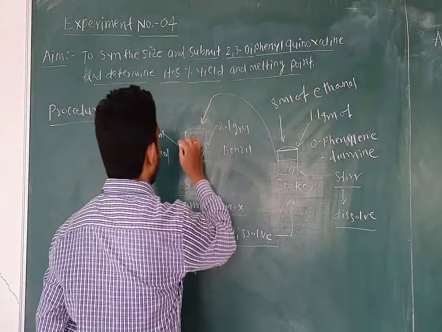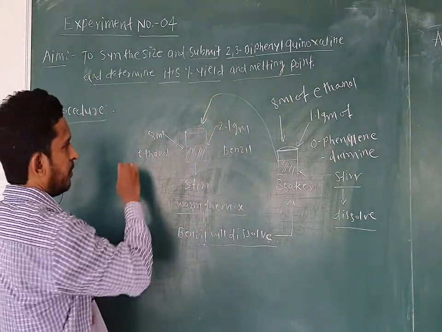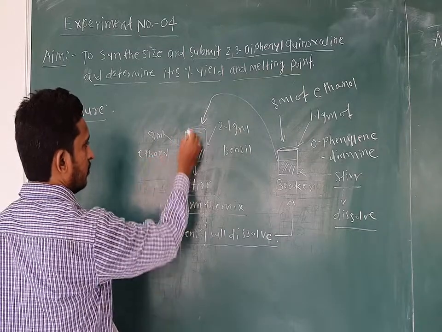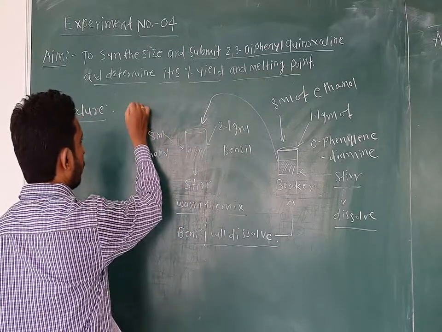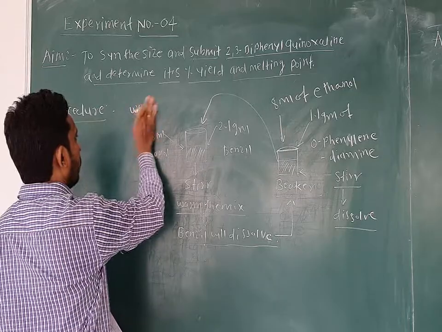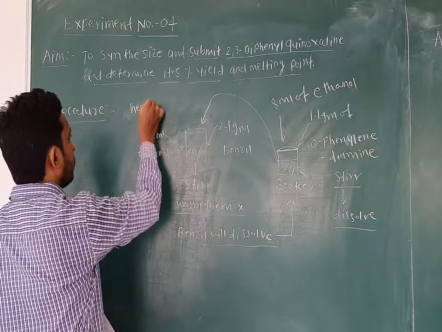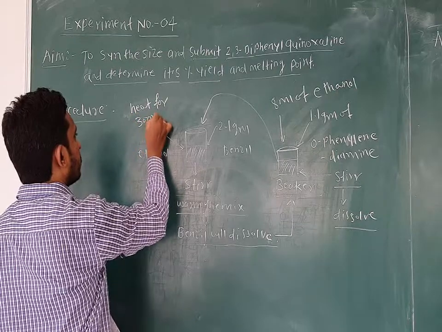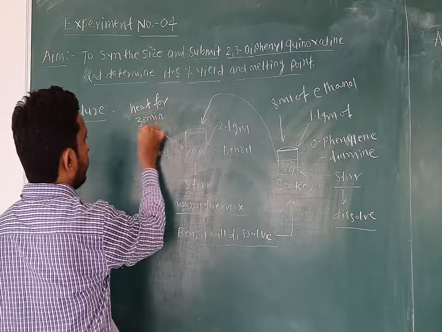Then after the addition, you have to warm or heat this solution for 30 minutes.